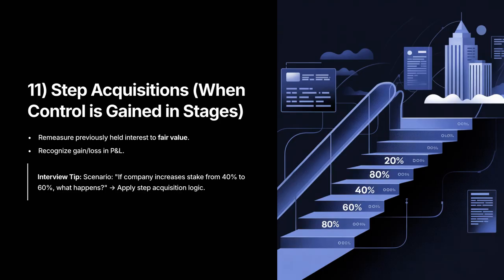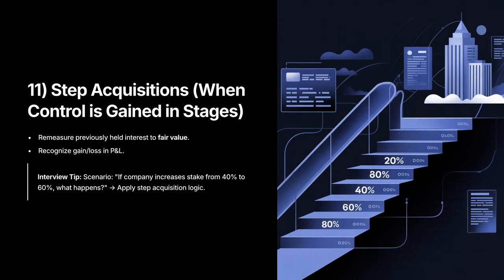Step acquisitions, when control is gained in stages. What to do when control increases in stages: remeasure the previously held equity interest to fair value on the date control is obtained. Record the resulting gain or loss in profit or loss. Then proceed to consolidate using the acquisition method. Why remeasurement? Because the acquirer's prior holding is converted into part of a business combination. Fair value remeasurement aligns accounting with current market prices.